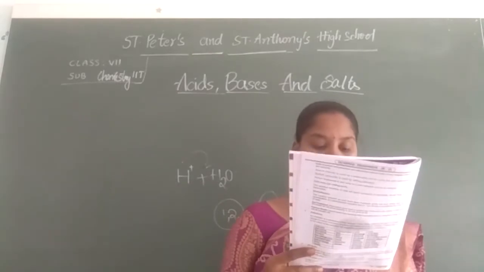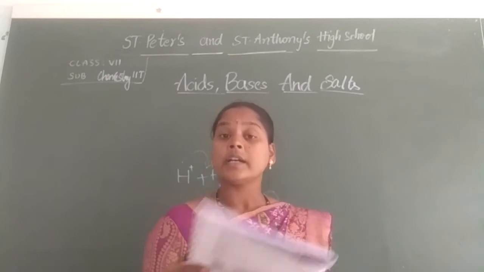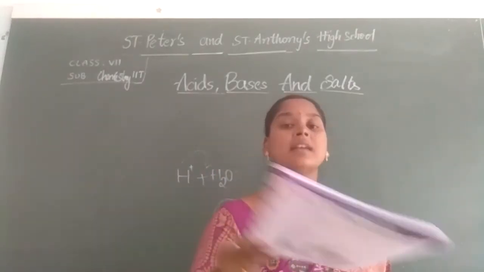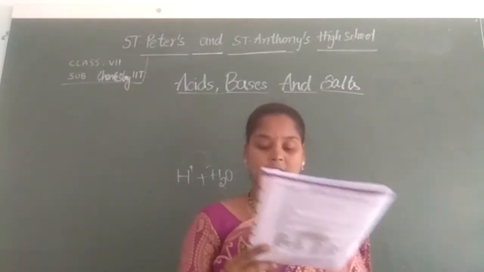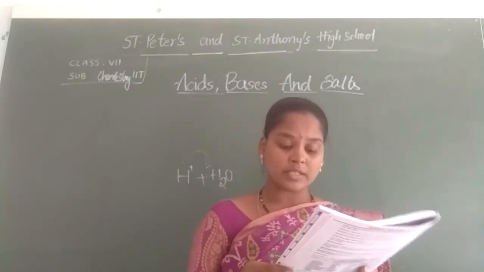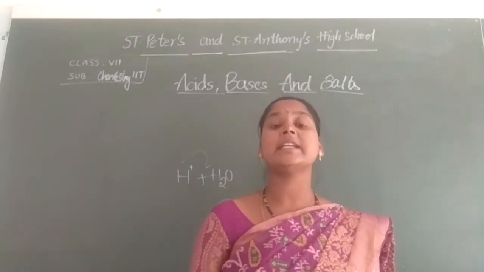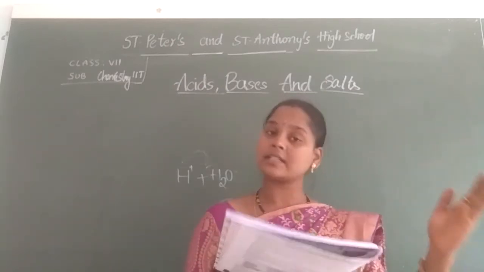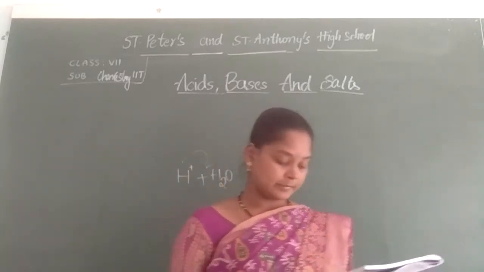Next, you have two solutions A and B. The pH of solution A is 6 and the pH of solution B is 8. So what is the pH value of 6, acid or base? It is acid because it is less than 7. And the pH value of 8 is base. Which solution has more hydrogen ion concentration? Which of these is acidic and which one is basic? Which is having more hydrogen ions? Because A is an acid, it has more hydrogen ion concentration. A is 6, so it is acid. The pH value of B is 8, so it is basic.